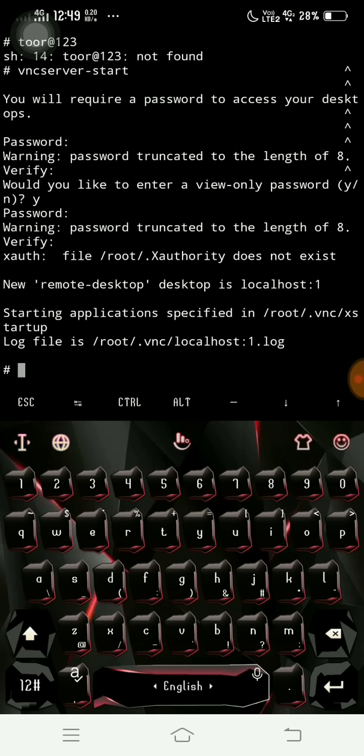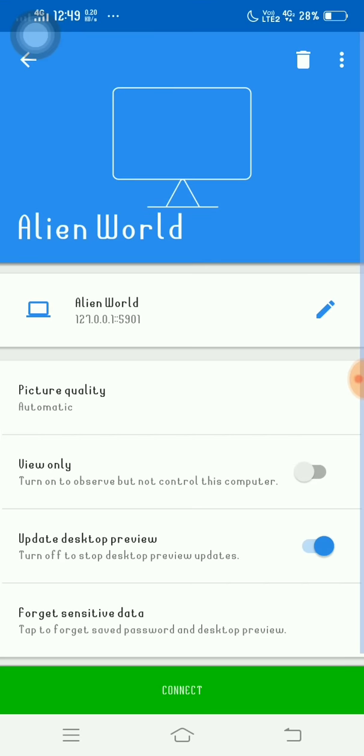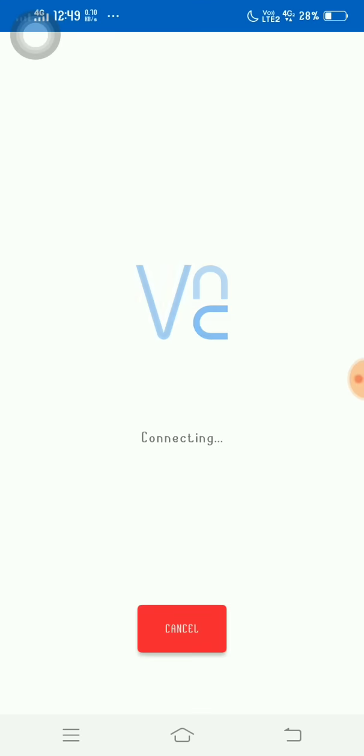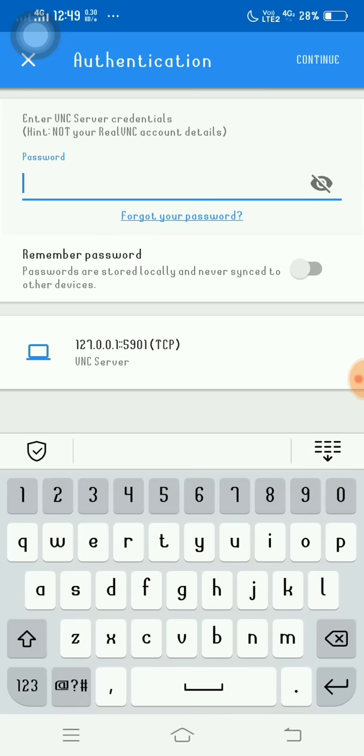Log file, remote desktop, localhost 1, starting application. Okay, so I think let's get started. So let's go back again and try to connect. It's showing encrypted connection. That's okay.